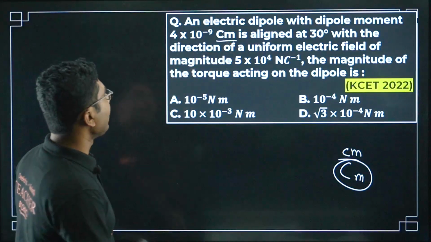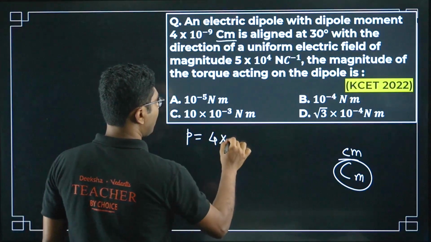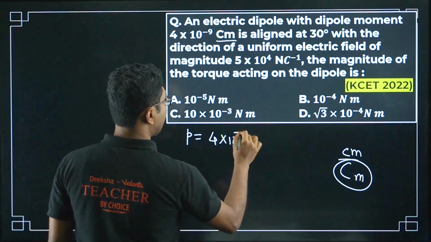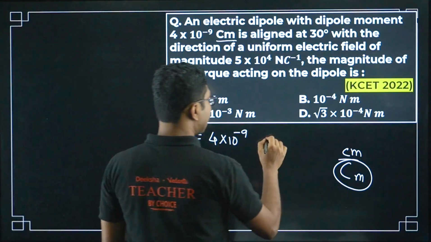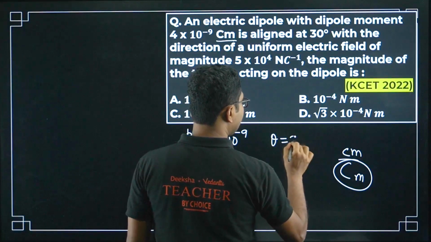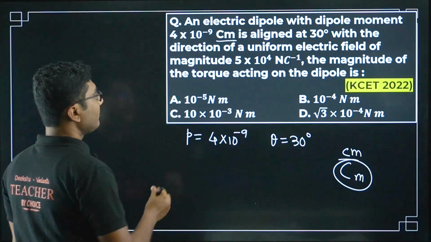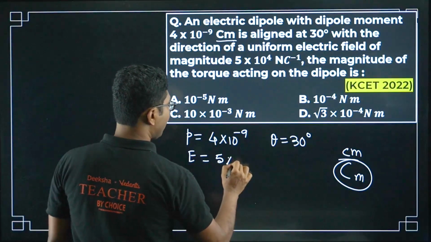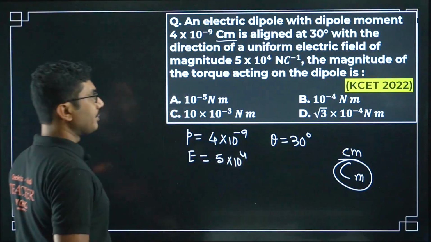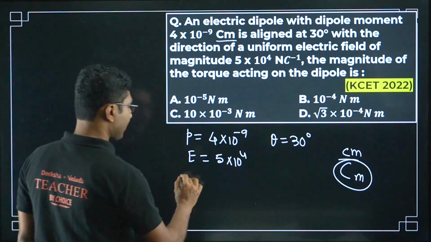So the dipole moment is given, 4 into 10 to the power of minus 9, and it is aligned at theta equals 30 degrees with the direction of a uniform electric field 5 into 10 to the power of 4 Newton per coulomb. The magnitude of the torque acting on it. So what is the magnitude of the torque?